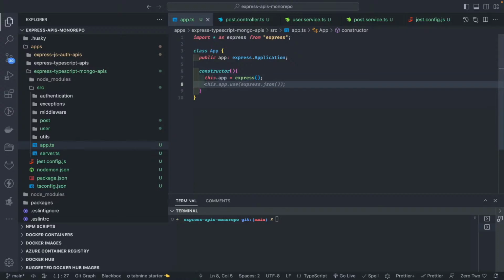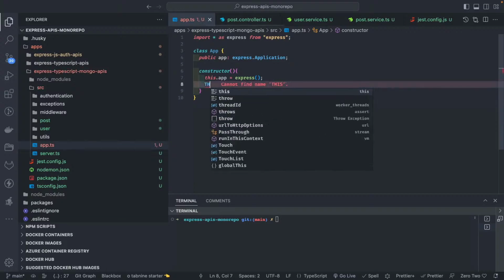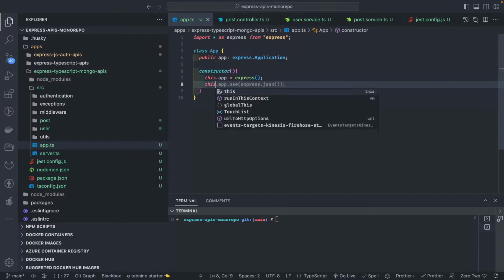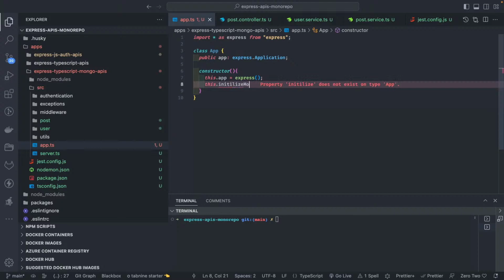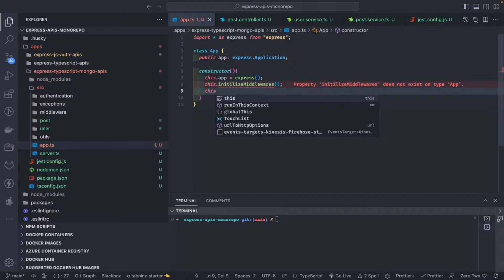Now, inside this constructor, we can do lots of things. We can register all the middlewares, connect to the database, initialize middlewares, all those things we can do. So I will call the method this.initializeMiddleware, and we can have a method this.initializeControllers.